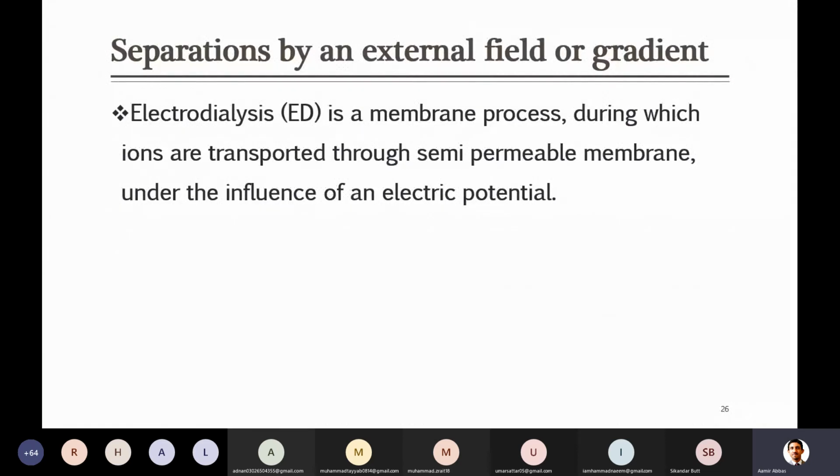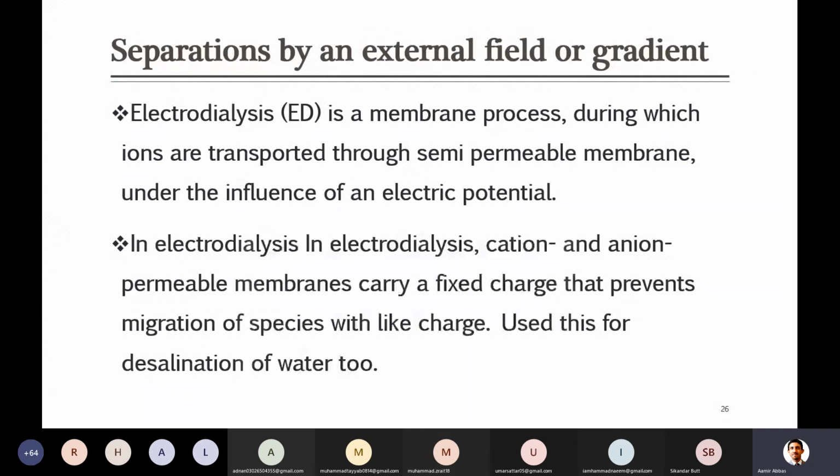For example, if the surface of the membrane is positively charged, whenever any positive charge comes close to it, it will be rejected or pushed away, while if an oppositely charged molecule comes, it will be attracted and can pass through the membrane. This technique is used for separation in which there are cations and anions, and we want to separate them.